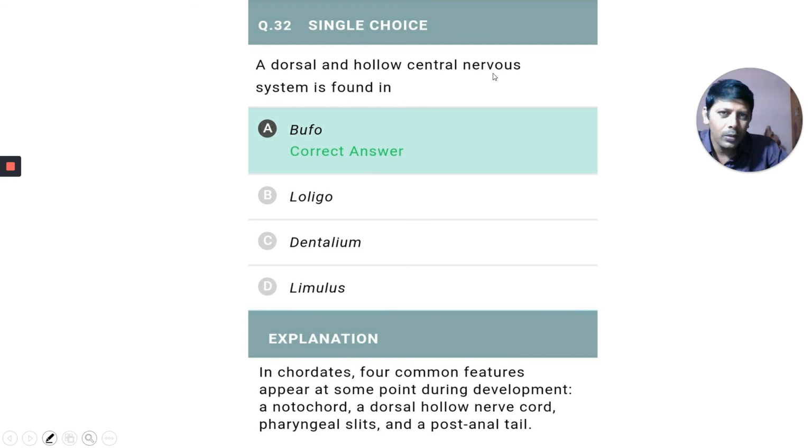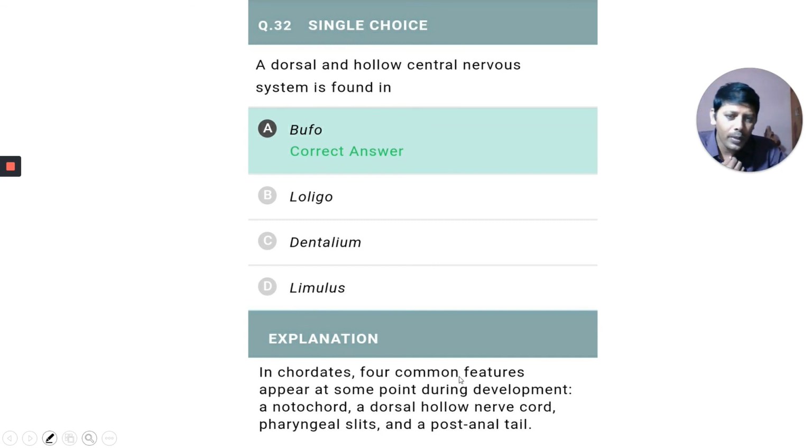The dorsal and hollow central nervous system is found in chordates. Before that, you should know which phylum these organisms belong to. Limulus belongs to Arthropoda. Dentalium belongs to Mollusca, and Loligo belongs to Mollusca phylum, and before Chordata phylum.